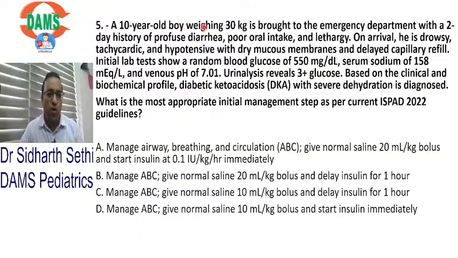Here is a 10-year-old boy, 30 kg, who comes to you with diarrhea, drowsy, sugar of 550, metabolic acidosis. He is dehydrated. What should I do first? See, first of all, all of you should understand, all patients of diabetic ketoacidosis have solute diuresis. So they are dehydrated.